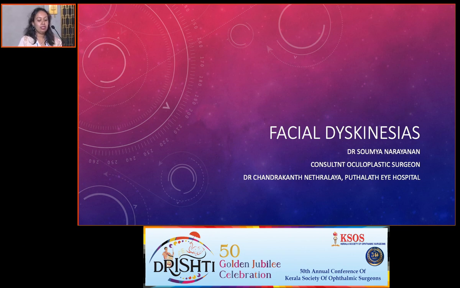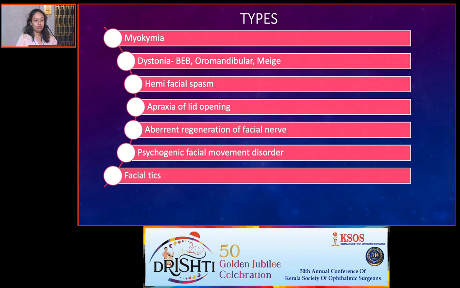Good morning. I'm going to talk about facial dyskinesias, the abnormal facial movements. What are the types? How can we identify them? And what are the muscles involved? So these are the types: orbicularis myokymia, dystonia, which include blepharospasm, oromandibular spasm, Meige syndrome, hemifacial spasm, apraxia of lid opening, and rare things like aberrant regeneration of the facial nerve, psychogenic facial movement disorders, facial tics.